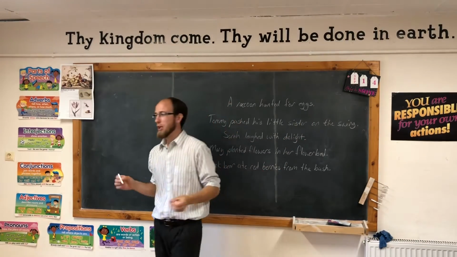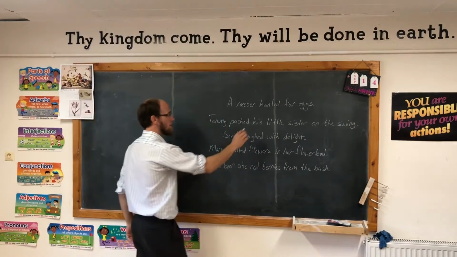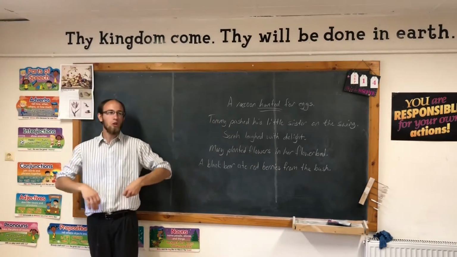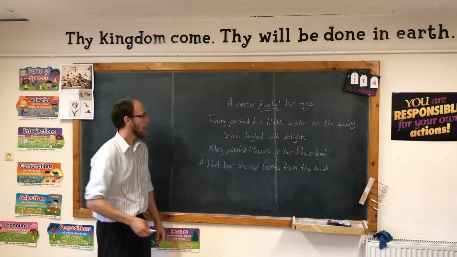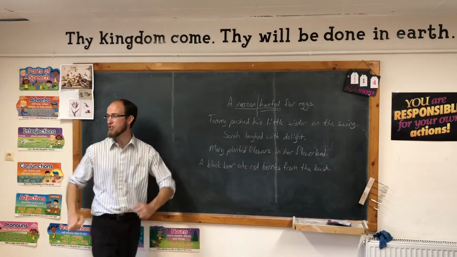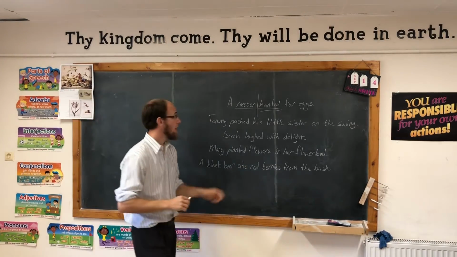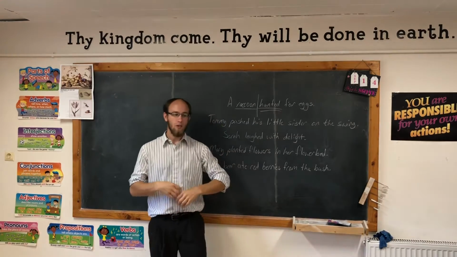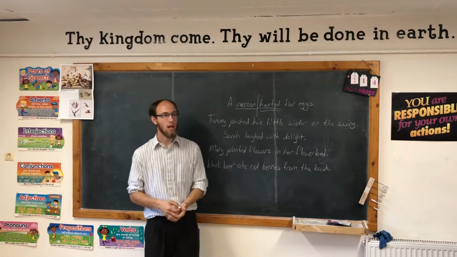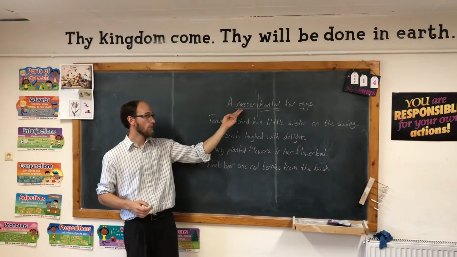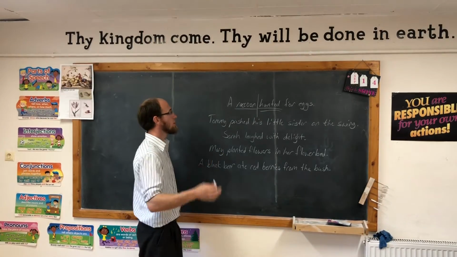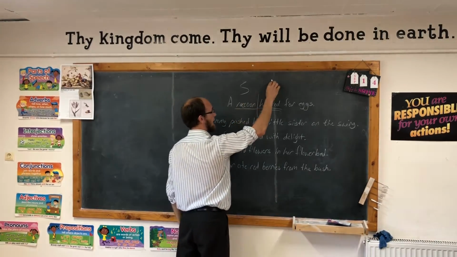What is the verb in that sentence? Hunted. Hunted is the verb. We'll underline it twice. And then we ask ourselves, who or what hunted? Raccoon. And I'm going to underline it once, and I'm going to draw a line to divide this sentence into two parts. Now the verb, hunted, tells the action. What is the action? What happened here? Hunted for eggs. And then the subject, which is always a noun, tells who or what did the action. So we end up with two parts, a subject and a predicate.